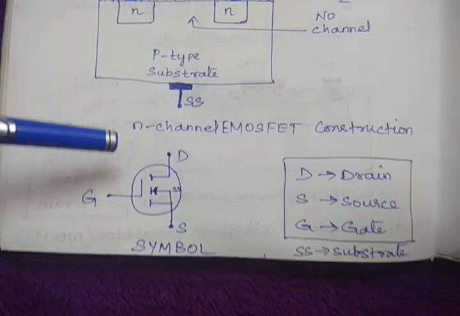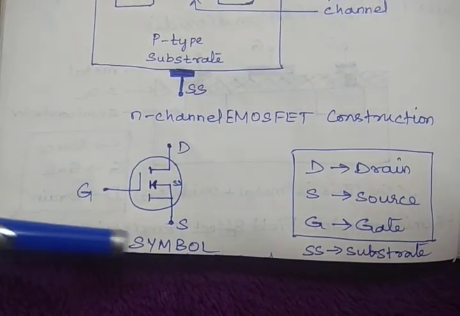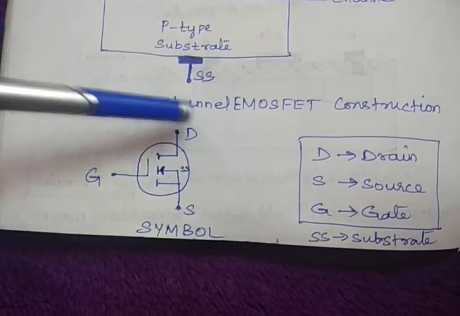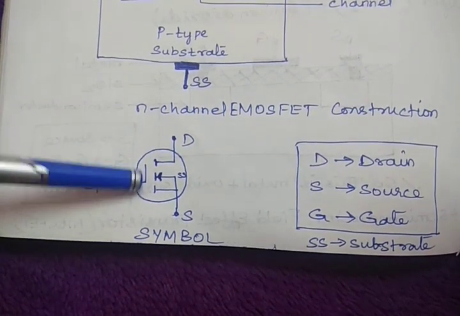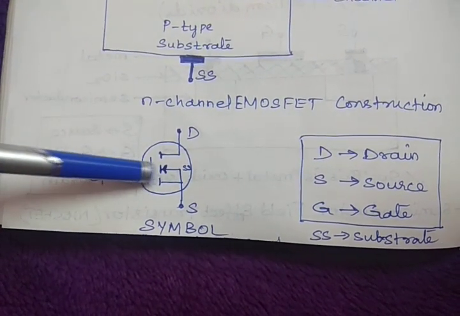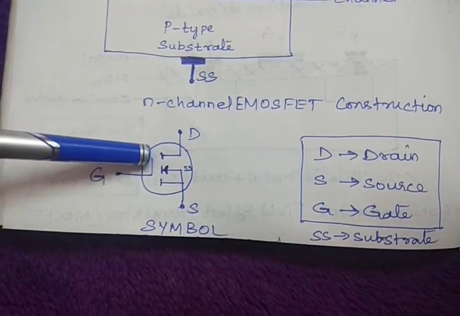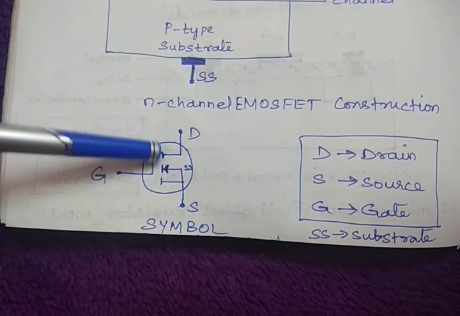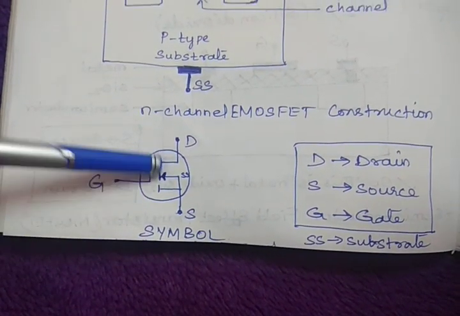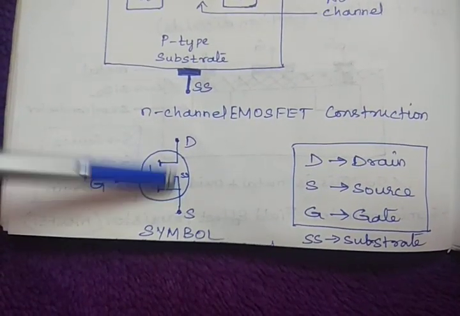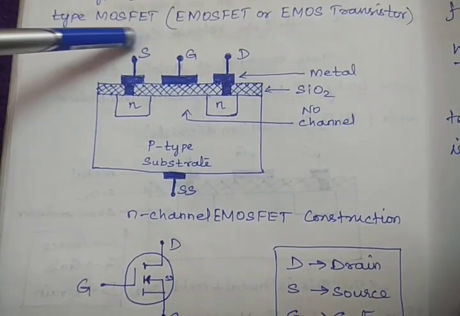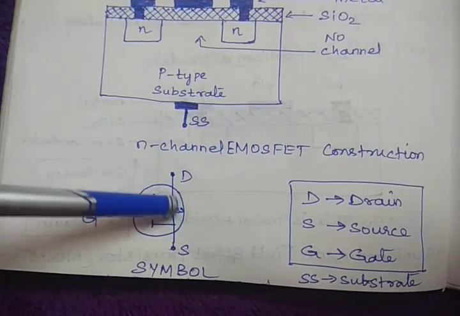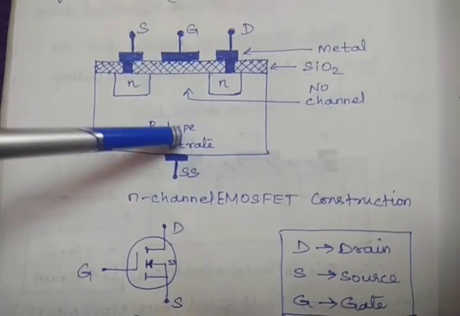See, in this symbol that is mentioned clearly, this is the symbol of N-channel E-MOSFET: source, drain, gate, and the gate terminal is isolated, no? That's why the gate terminal is isolated, and the drain, substrate, source. See, drain, substrate, source are also not connected, whereas source and substrate are connected. Already I told you, source and substrate are the ground terminal, both will be connected. That's why here in the symbol itself both are connected. It is given that both are connected, but both are not internally connected.